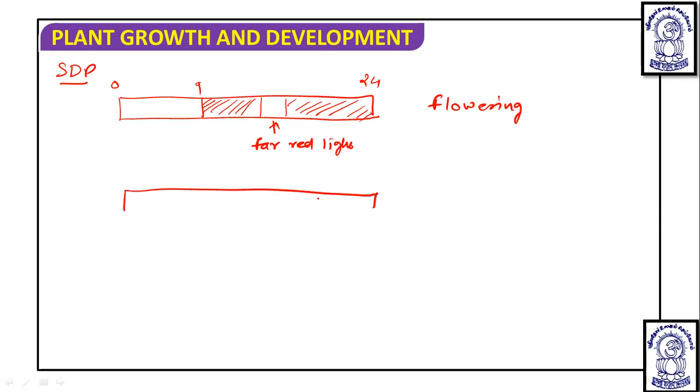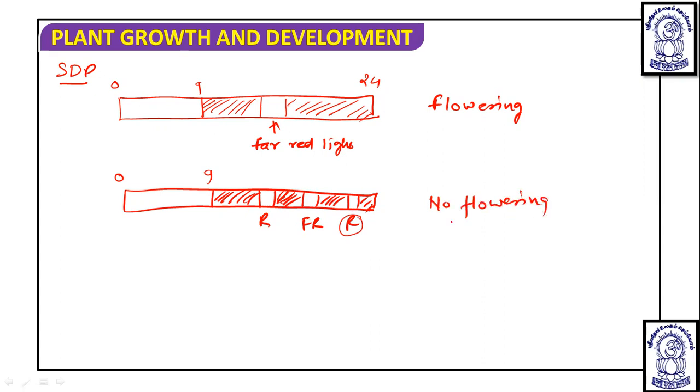So if the same 0 to 9 hours of light period is there, and then we give a dark period, and in the dark period first we break it with red, then with far red, and then again with red, what will happen? Obviously, first when we give red, PFR will accumulate, then we give far red, then PR accumulates, and then when we give the last red, the PFR accumulates, and there will be no flowering.